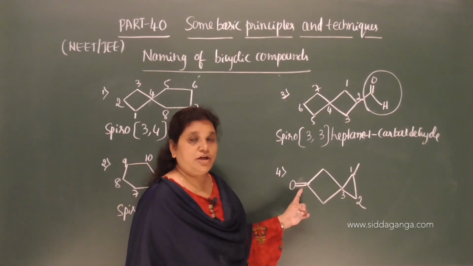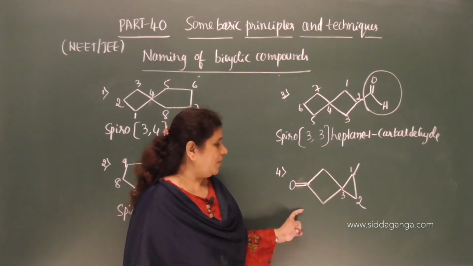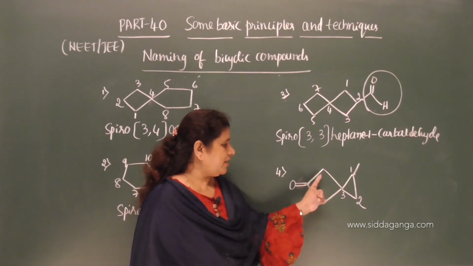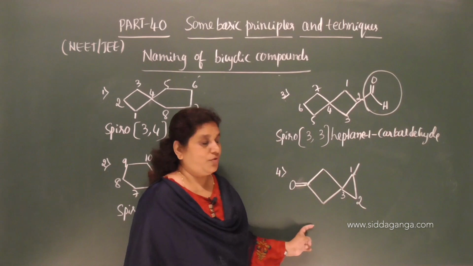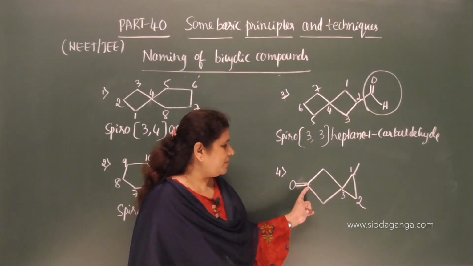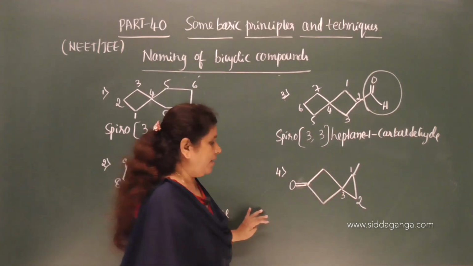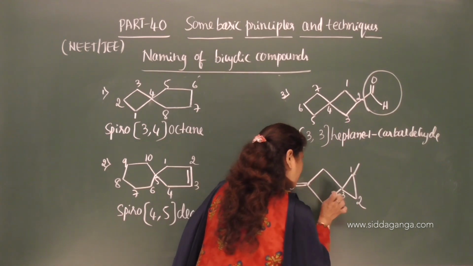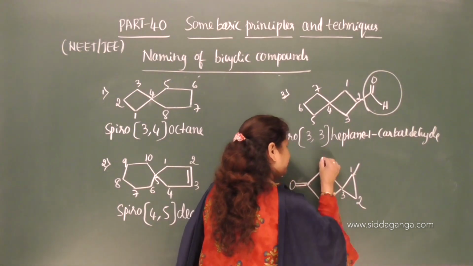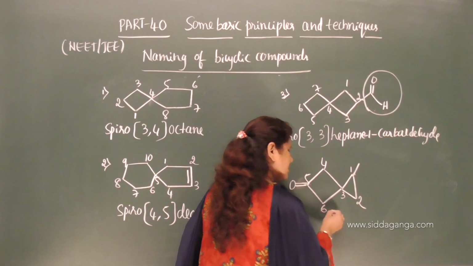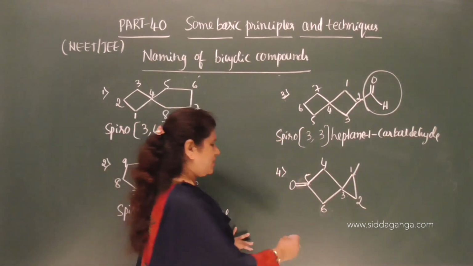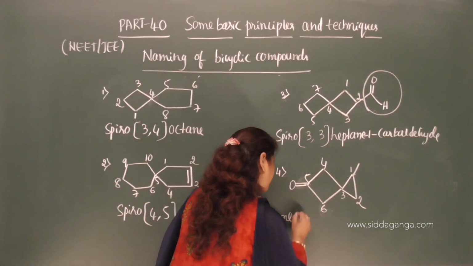What is this functional group? Ketone functional group, which carbon atom with the keto is included in the root word. So, we can number it from this end or from this end. The number remains the same. So, you can give 4, 5, 6. Now, give the prefix 1 methyl